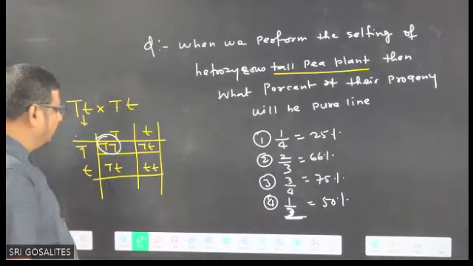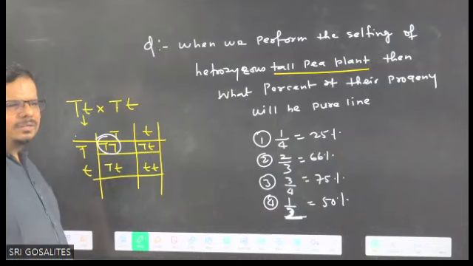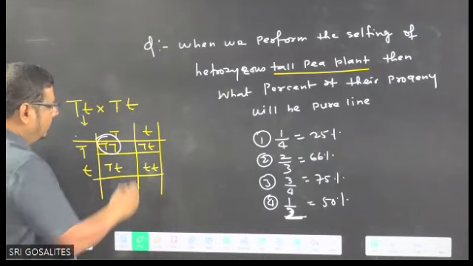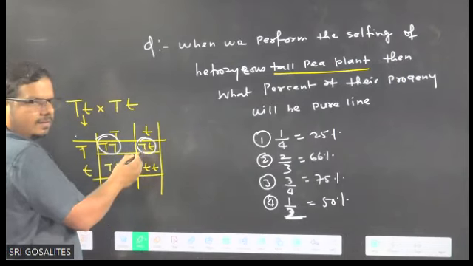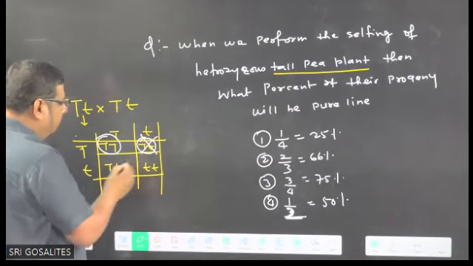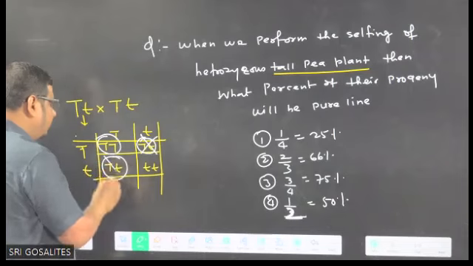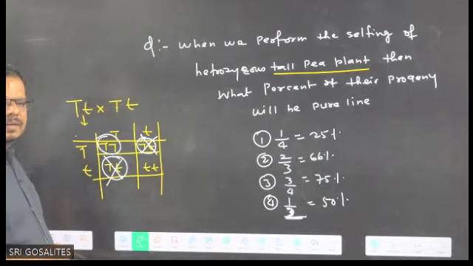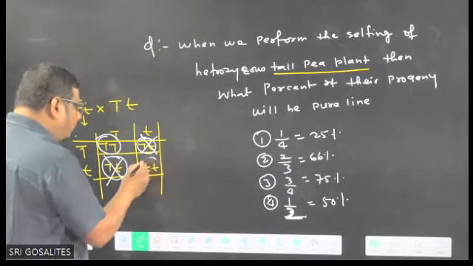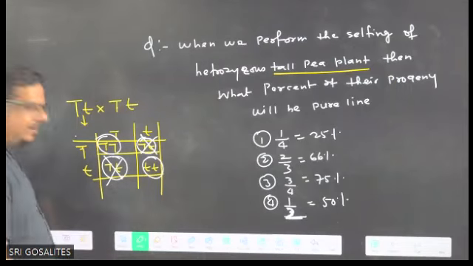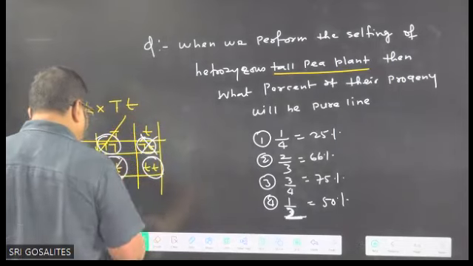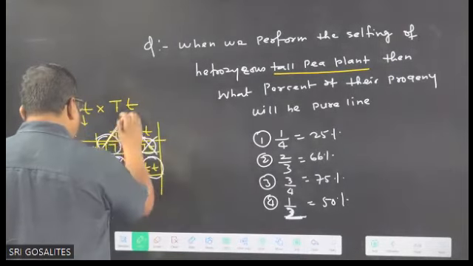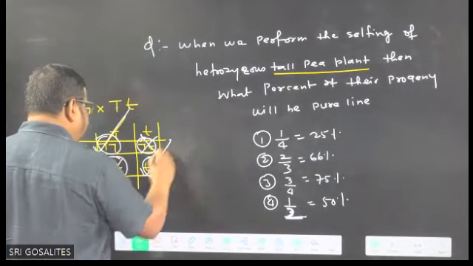Yes. Pure line is also called homozygous. Is this a pure line or not? No. This one? No. This one? Yes. So how many pure lines are there? One is the dominant pure line and one is the recessive pure line.